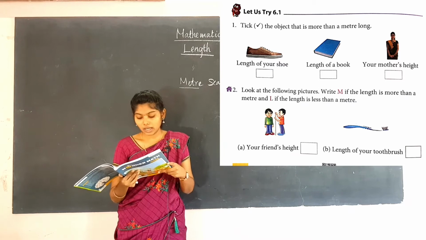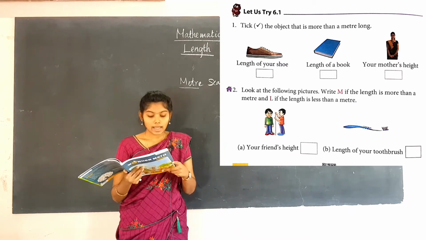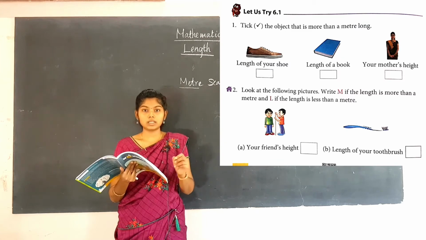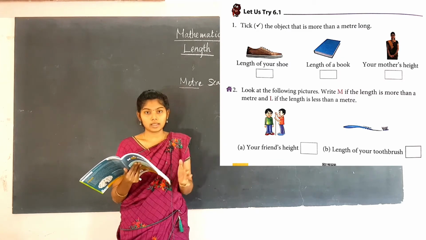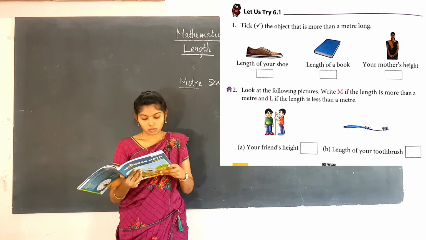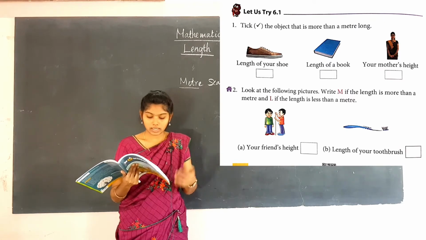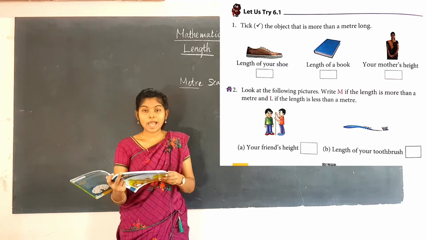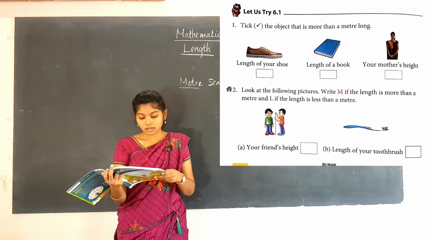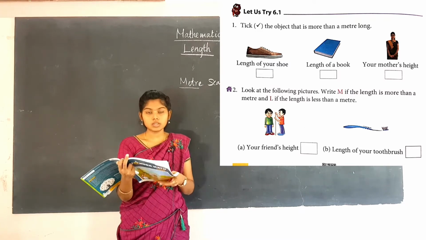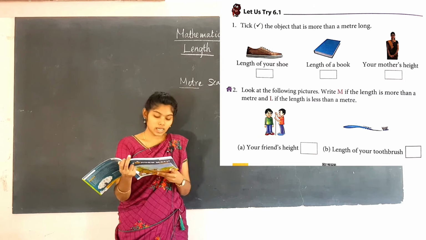Write M if the length is more than a meter and L if the length is less than a meter. Using the meter scale, we have to see which is longer and which is shorter, less than the meter and more than the meter. If it is more than a meter, we use M. If the length is less than a meter, we use L.